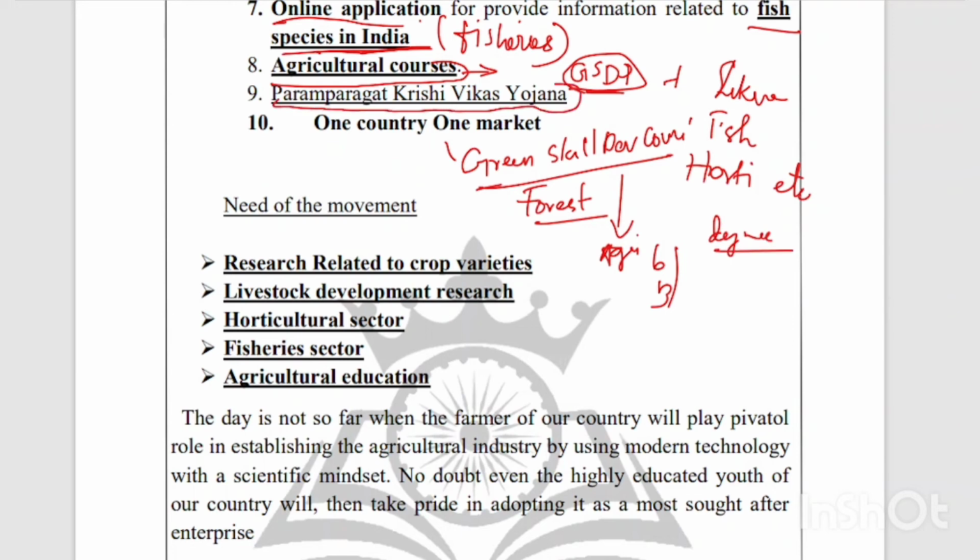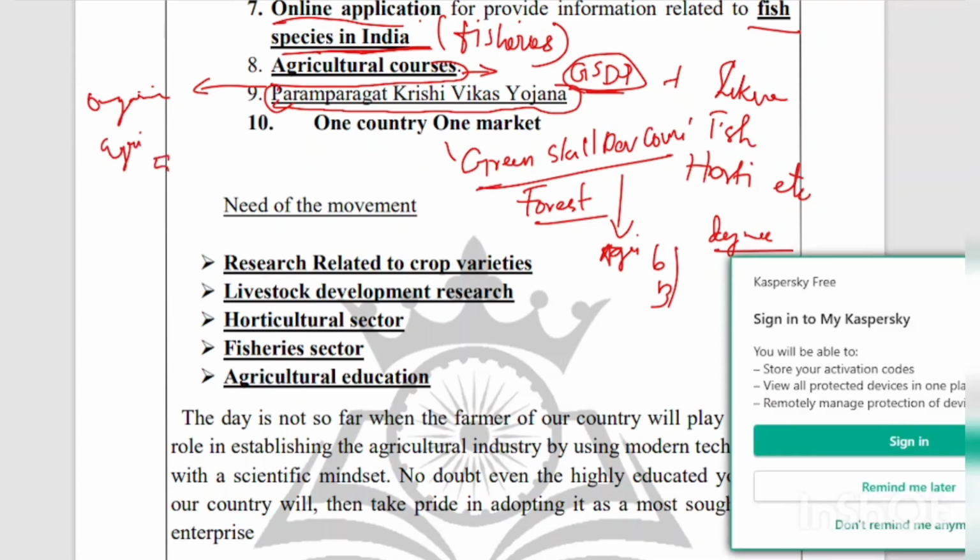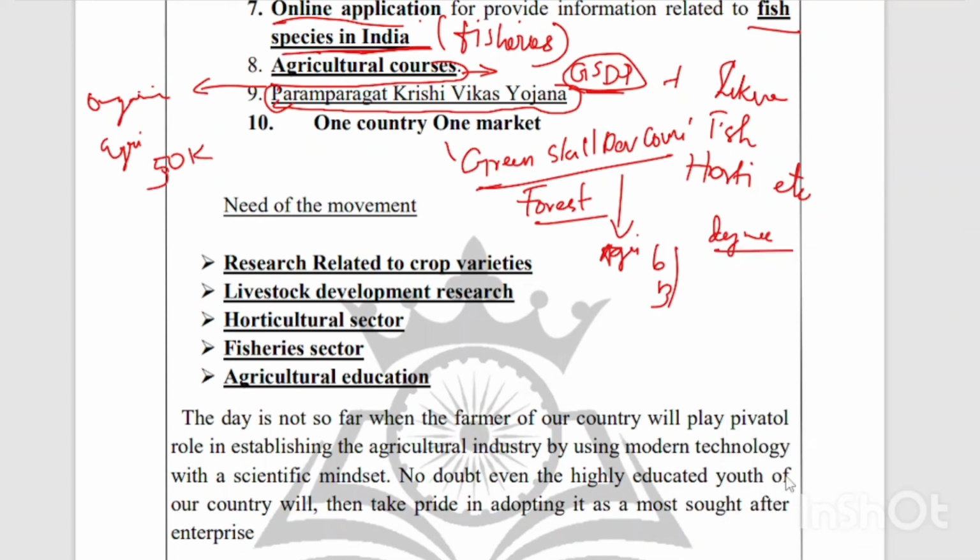And the next thing is an important scheme, that is Paramparagat Krishi Vikas Yojana. Under this scheme, people who are practicing organic agriculture will be incentivized with 50,000. That is a scheme, and also you can add more schemes.